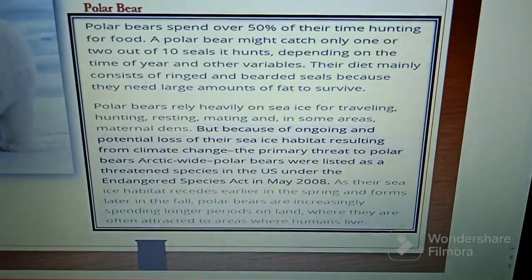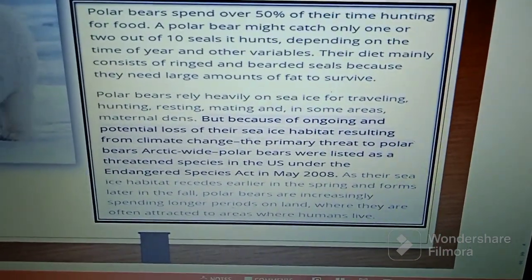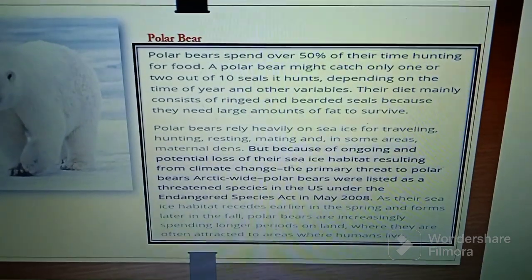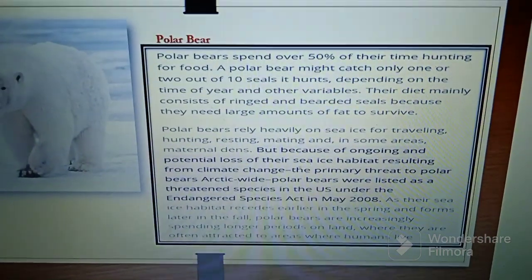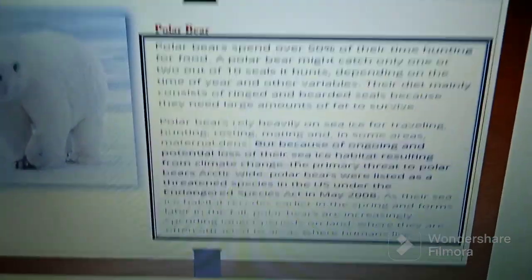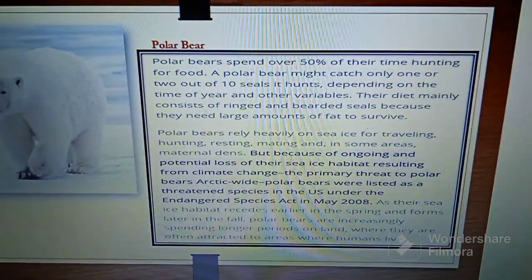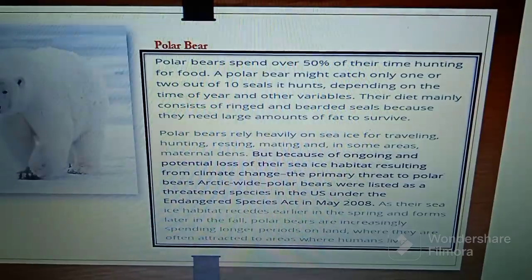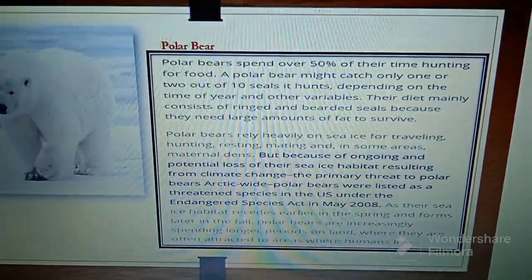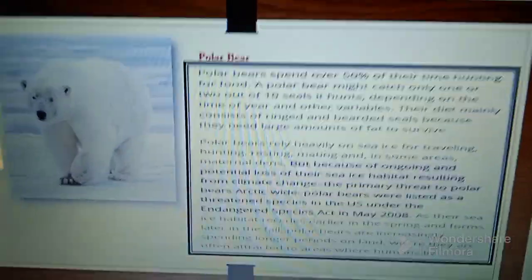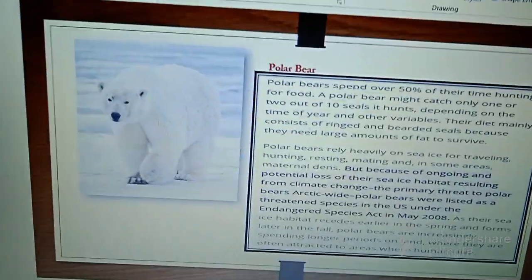But because of ongoing and potential loss of their sea ice habitat resulting from climate change, the primary threat to polar bears in the Arctic, polar bears were listed as a threatened species in the US under the Endangered Species Act in May 2008.